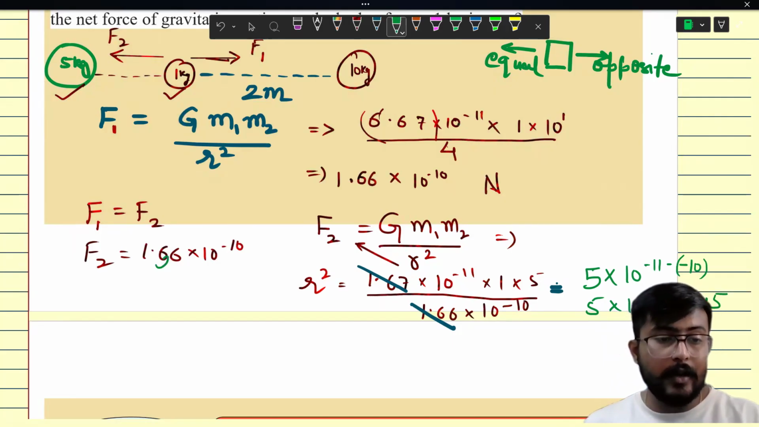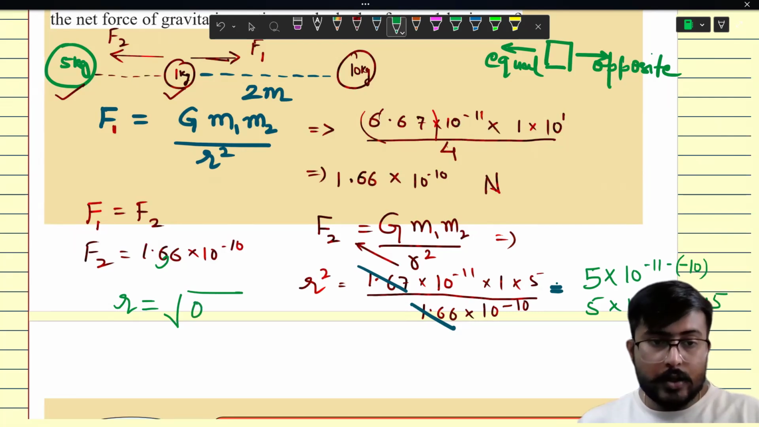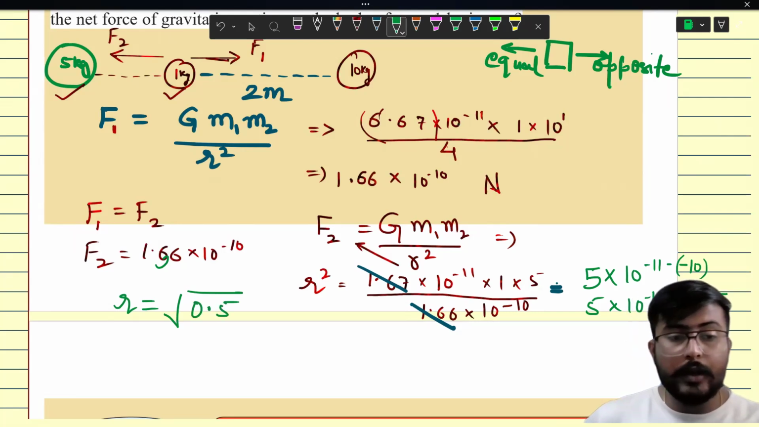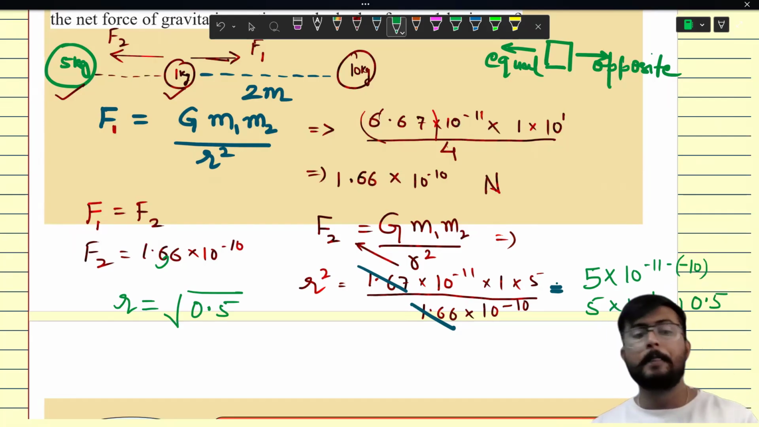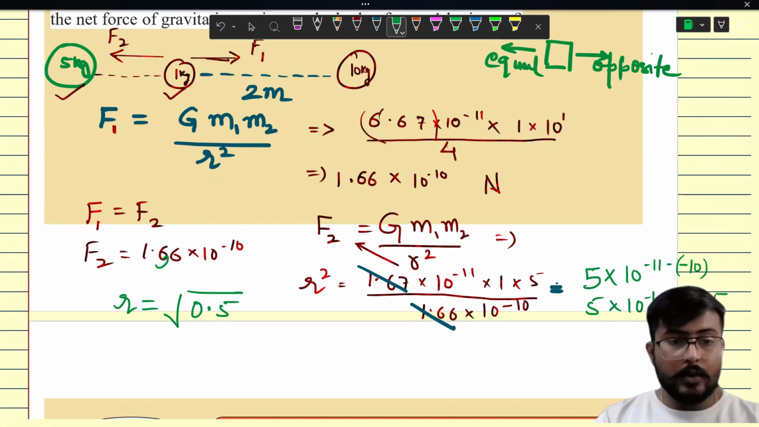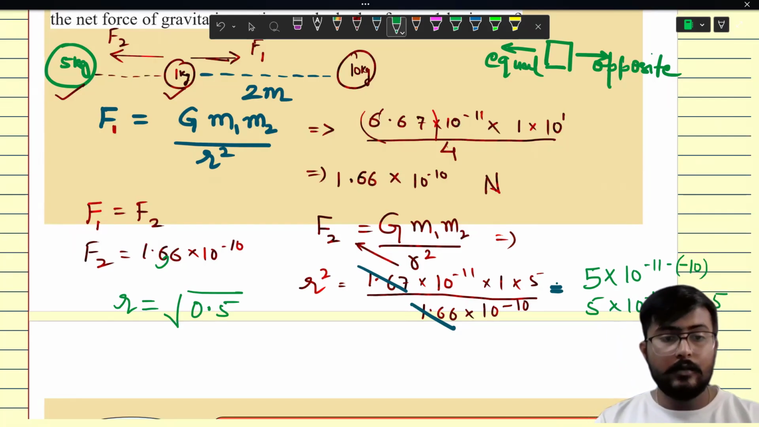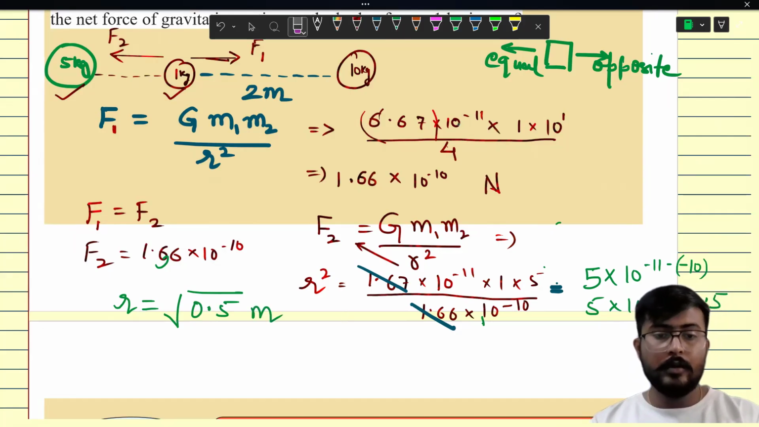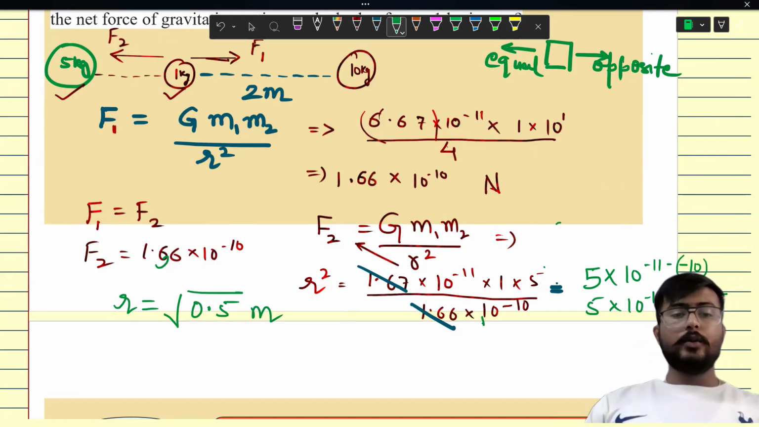If we want to find the value of r, we have to do square root of 0.5. So r is equal to 0.5 meters. Now, let's move ahead to the next question.